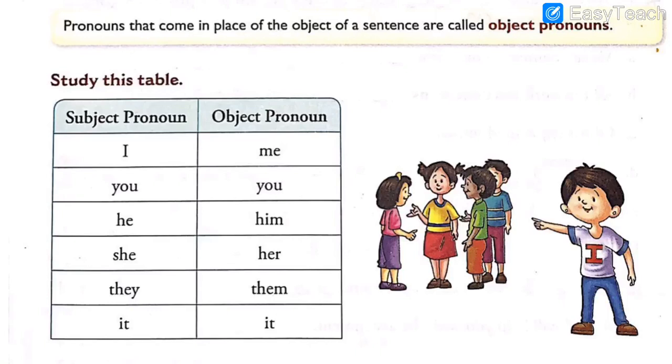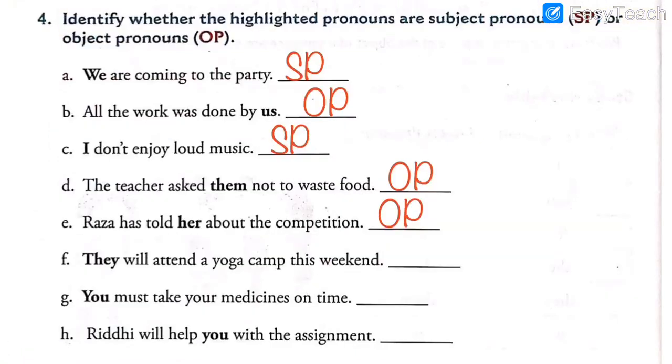Now let's look. Is the word they used over here in the table? Yes, we could see the second last one, they. They falls in the category of subject pronoun. Which category does it fall in? It falls in the category of subject pronoun. So our answer should be SP, because it is subject pronoun. We are talking about the pronoun they, and as we saw in the table, it comes in the column of subject pronoun. And they will attend the yoga camp means more than one, a group of students, you can say a group of children.